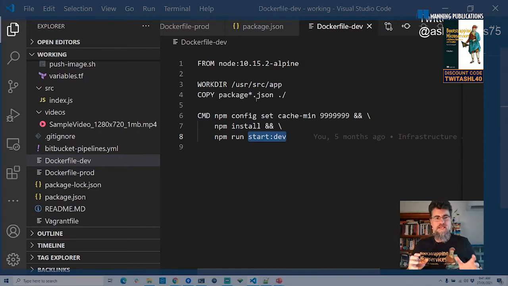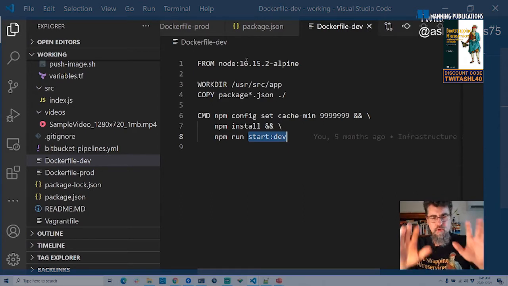Now, the thing we're missing here that I'm not showing today is the Docker Compose file that sets up the sharing of the volumes. So that's in my book, though. If you're interested in how to get a really efficient development process working, live reload for your whole microservices application, please have a look at my book. You can read the first chapter free if you go to the webpage. I'll show you that at the end of this.